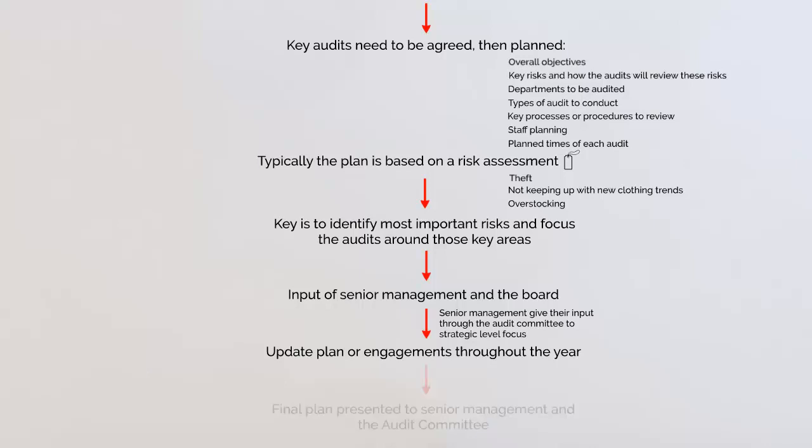And then once all this has been sorted out, the plan is submitted to the senior management and the audit committee, and everybody has to agree before the wheels are set in motion. So there we have it. There's the agreements that need to be made by an organisation to see where the internal audit should be focused. That's the first stage of the plan.